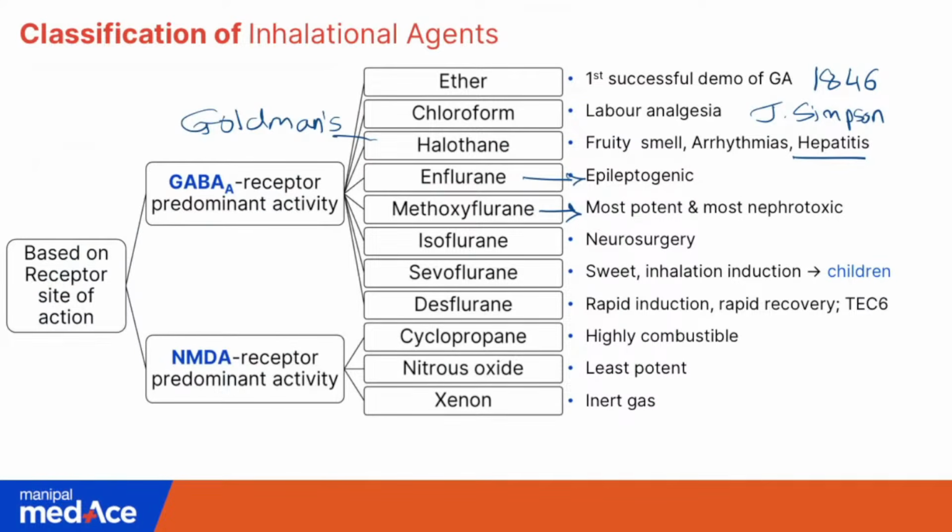It should be sevoflurane. Remember, desflurane is an agent that produces rapid induction of anesthesia and the recovery is also rapid, but it requires a Tec 6 vaporizer. It's a special vaporizer, and also desflurane is quite expensive. Therefore, its use is very limited.